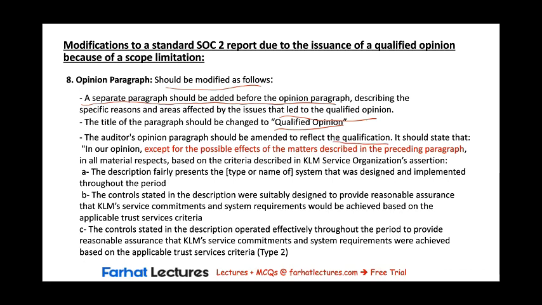It should state that, in our opinion, except for the possible effects of the matters described in the preceding paragraph, in all material respects, the description fairly presents the system that was designed and implemented throughout the period. The controls stated in the description were suitably designed to provide reasonable assurance that the service organization's service commitments and system requirements would be achieved, and the controls operated effectively throughout the period.